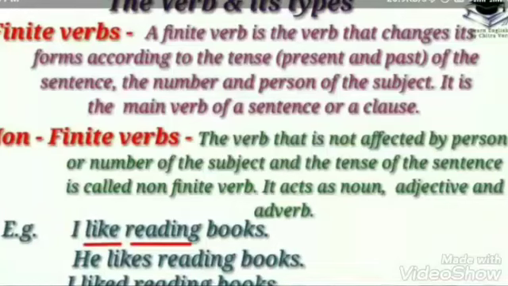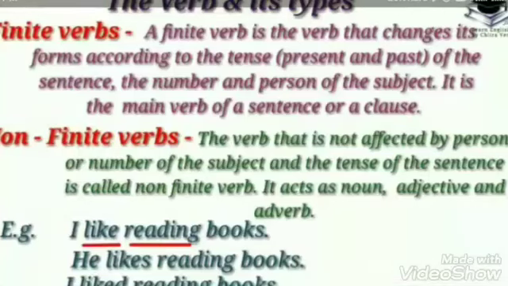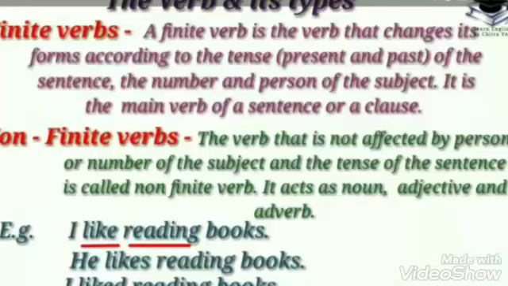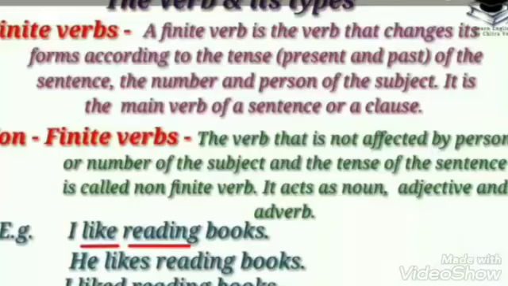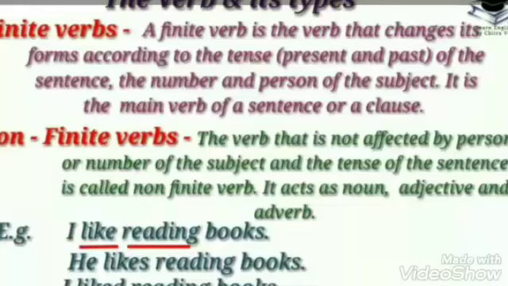In the second sentence, 'He likes reading books.' In this sentence, 'likes' is a finite verb and 'reading' is a non-finite verb. We may see the third example. 'I liked reading books.' In this sentence, 'liked' is a finite verb and 'reading' is a non-finite verb. In simple words, how to identify it? See in these three sentences, like, likes or liked, the verb is changed. So this is called a finite verb.